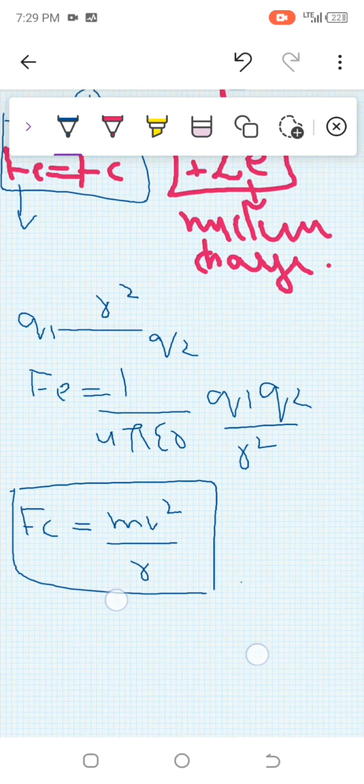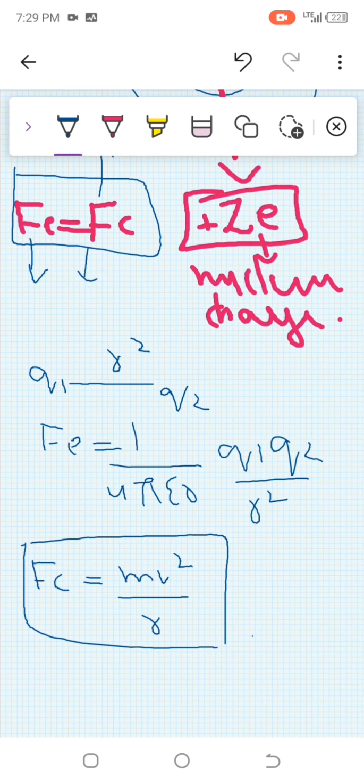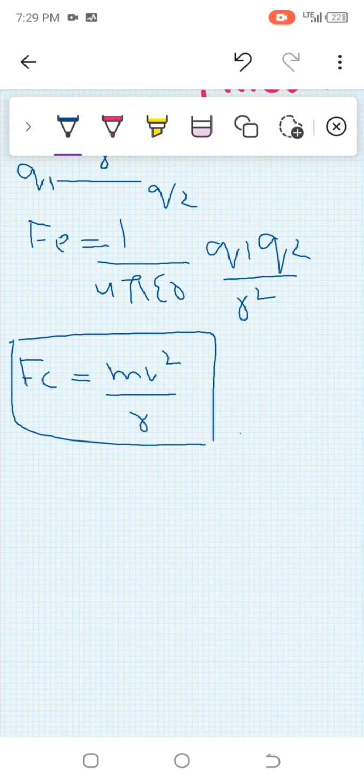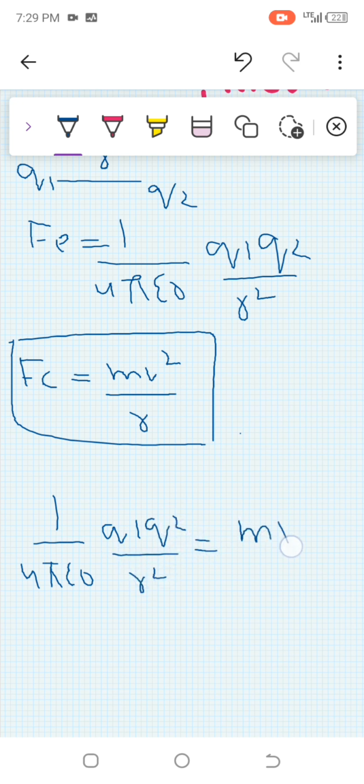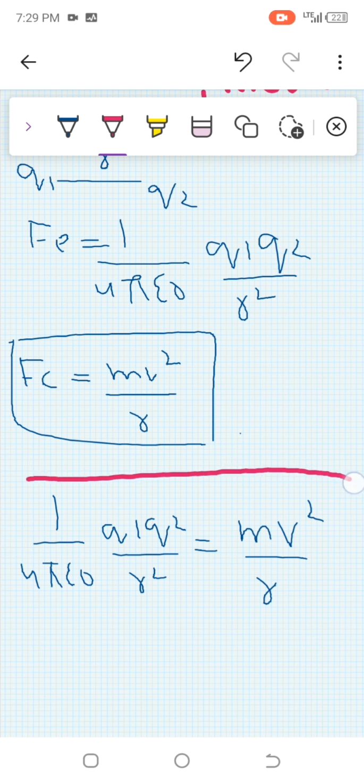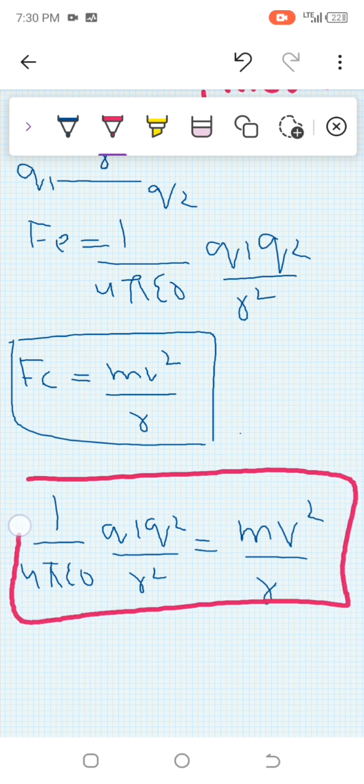So now, as I said, electrostatic force is equal to centripetal force. Let's put the values: 1 upon 4 pi epsilon, q1 q2 over r squared is equal to the centripetal force mv squared over r. This is equation number 3.